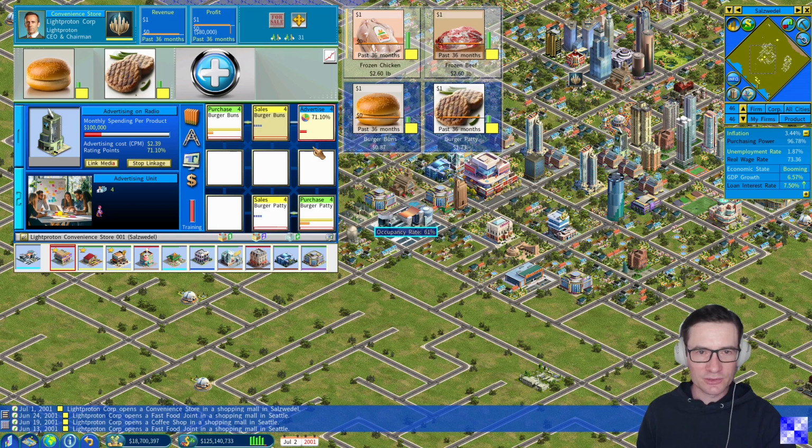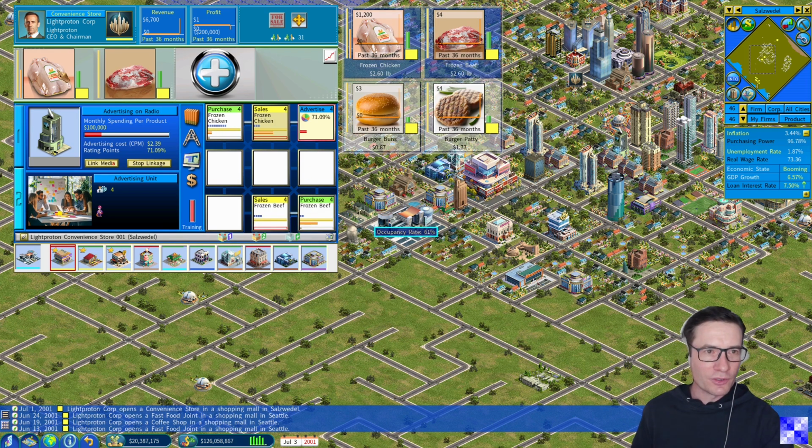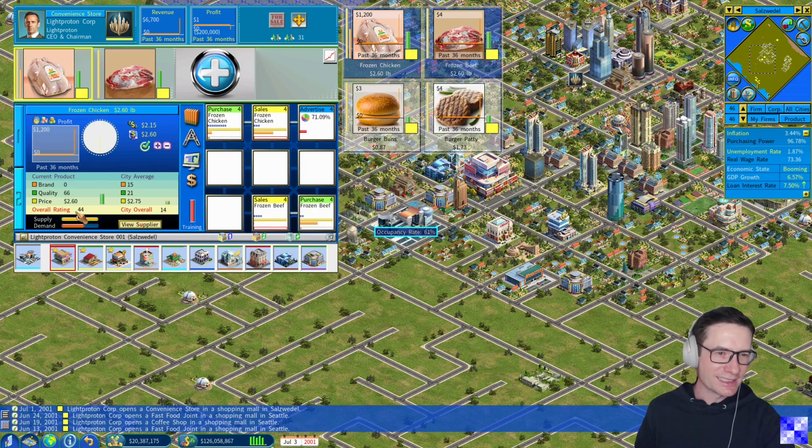And now let's start to sell everything and see where we stand with the products. For frozen chicken, our rating is much higher than in the city, so we can increase the price a lot and sell at higher price, and still demand should be high. Here for frozen beef, this is not the case. The overall is 37. The reason is there's already a competitor.